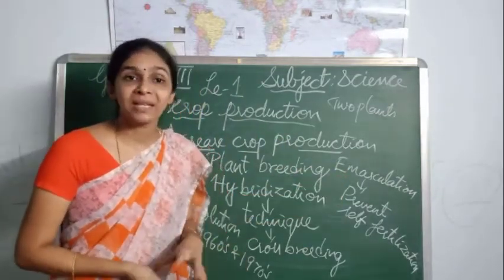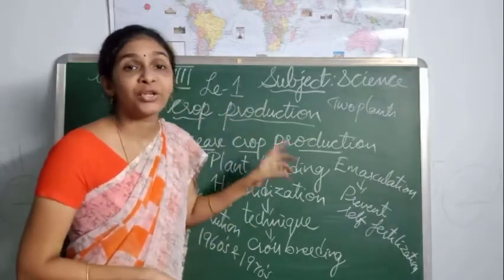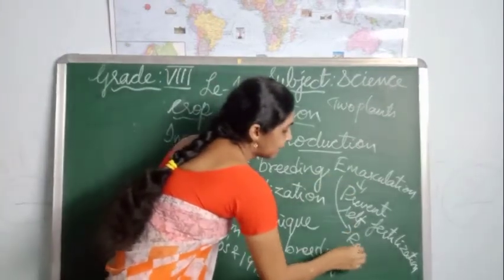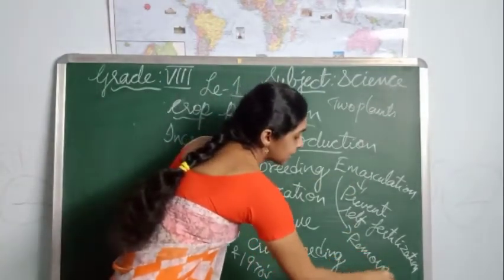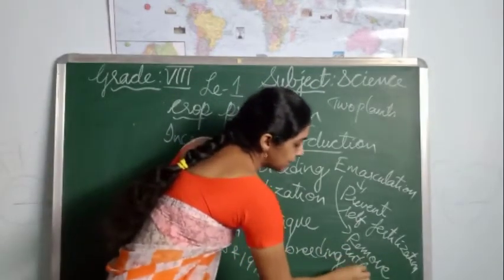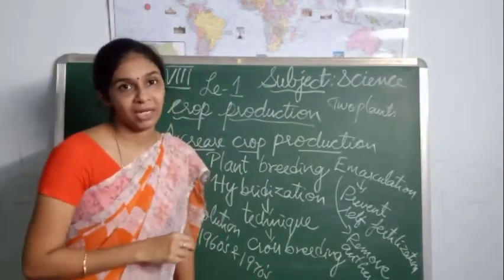So before doing hybridization, we have to do emasculation. What is emasculation? Emasculation is a process where we remove the anthers of one of the plants that are participating in cross breeding.